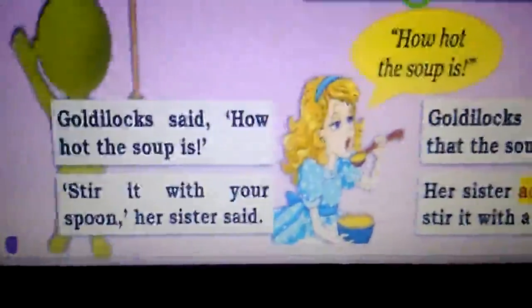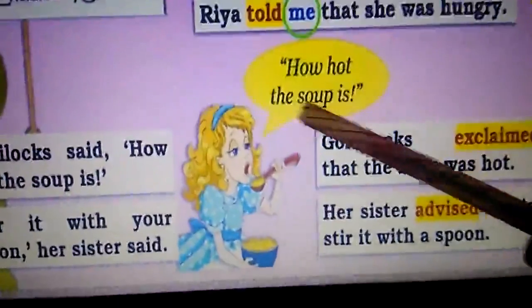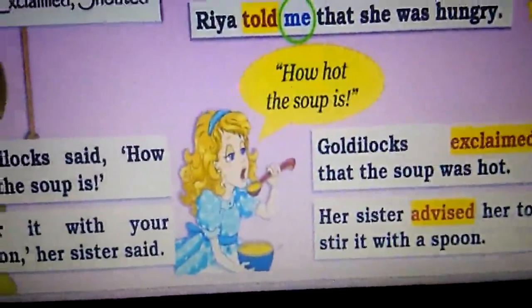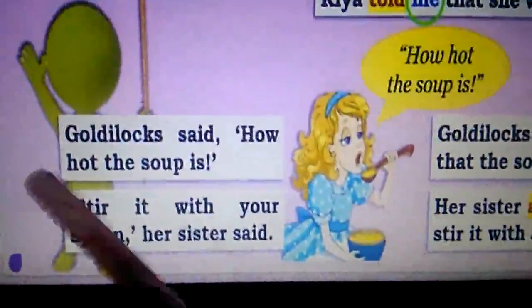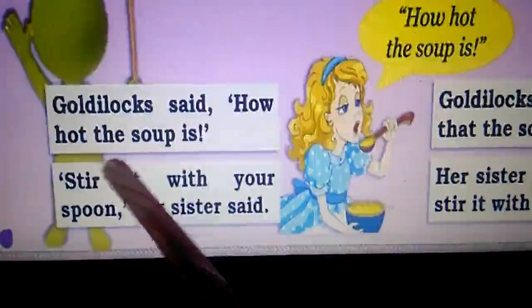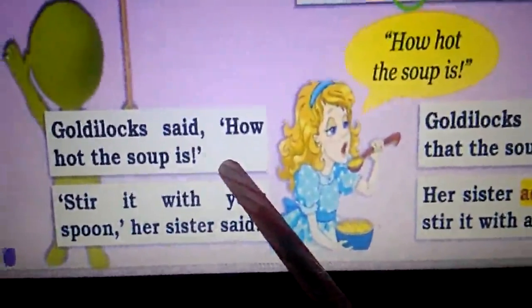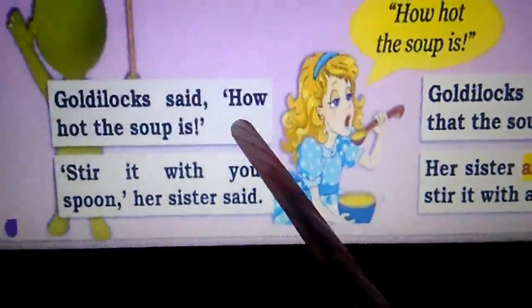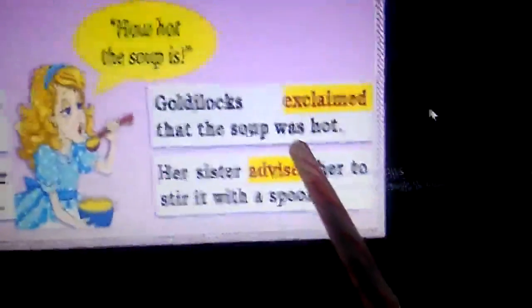See this example here. The exact words of the girl are given in the dialog box. "How hot the soup is." And when we put it in direct speech: Goldilocks said, "How hot the soup is." So it's an expression which is said by Goldilocks, and we refer to these direct words of the girl as direct speech. And when we convert this direct speech into indirect speech,